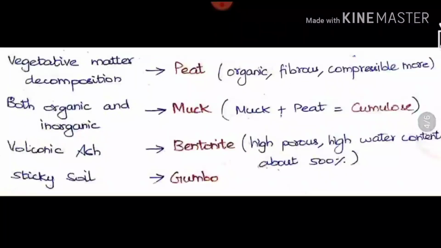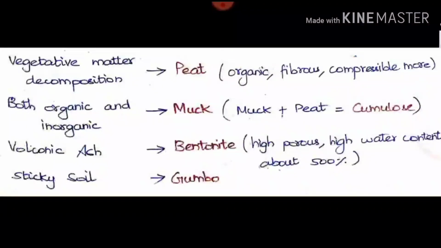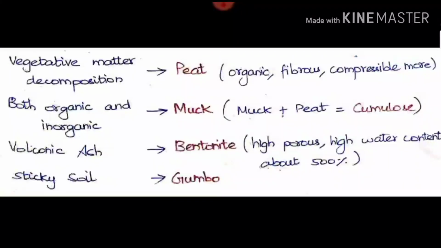And the next is, if the decomposition of vegetative matter gives a soil, it is called peat. It will be of fully organic content, fibrous and compressible also. If it is both organic and inorganic, it is called muck. When muck and peat are combined, we call that soil cumulose soil. The ash that is obtained from volcanoes is called bentonite, and it has a high water content of nearly 500%, and it is a very porous soil. And the next is the sticky soil, which is also called gumbo.